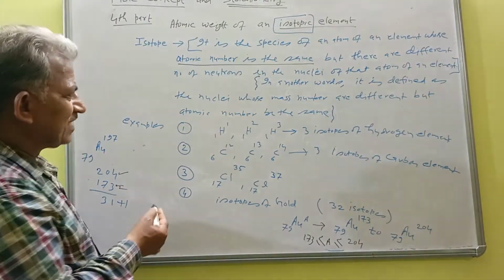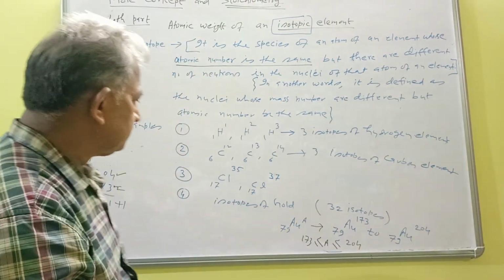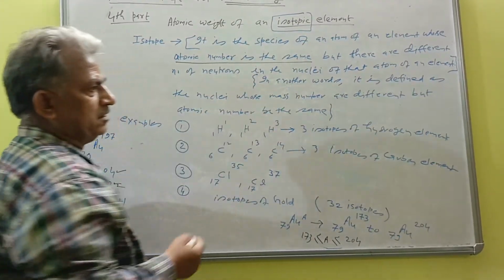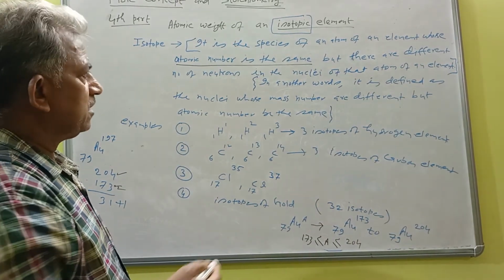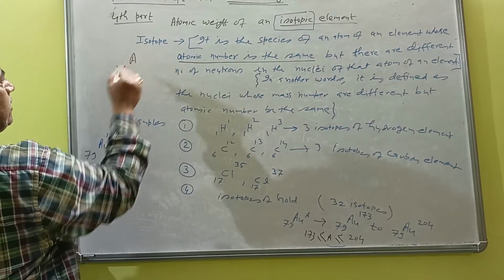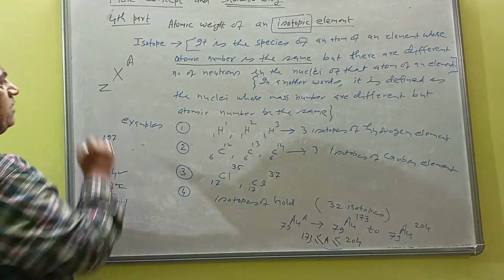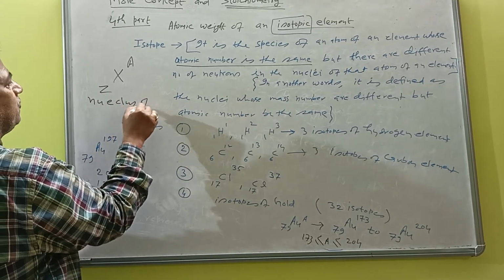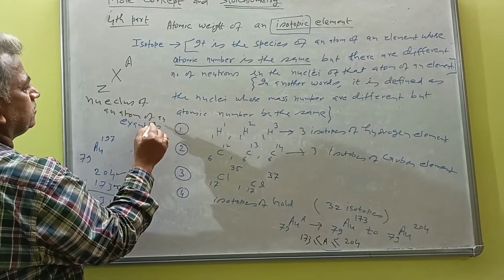So that will not be discussed at this time, but you go through your periodic table to remember. Okay, that is very, very important. And here atomic number same means this is the value known as the Z. Z is the same, and the general way to write a nucleus is X, with A and Z. So this is the general symbol to write the nucleus of an atom of an element.